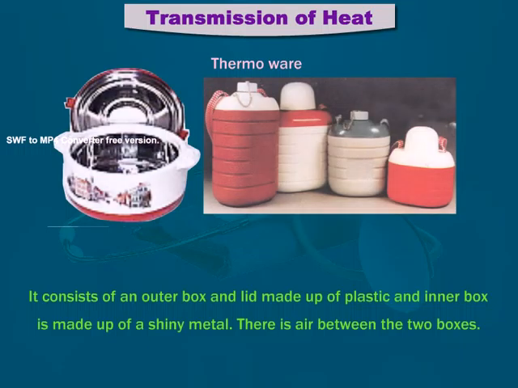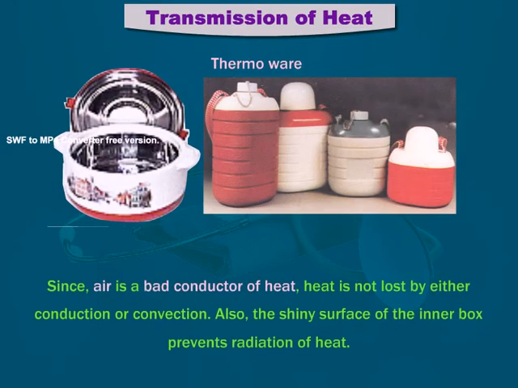Thermoware. It consists of an outer box and lid made of plastic, and the inner box is made of a shiny metal. There is air between the two boxes. Since air is a bad conductor of heat, heat is not lost by either conduction or convection. Also, the shiny surface of the inner box prevents radiation of heat.